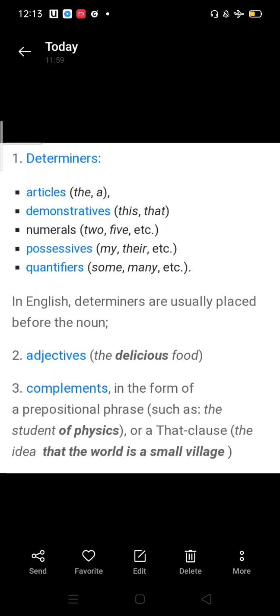They can be determiners. In determiners, we have articles: the, a; demonstratives: this, that; numerals: two, five; possessives: my, their, yours, his, hers. Quantifiers: some, many. In English, determiners are usually placed before the noun. Adjectives: the delicious food, the tasty lunch. Complements in the form of a prepositional phrase, such as the student of physics, or that clause, the idea that the world is a small village.